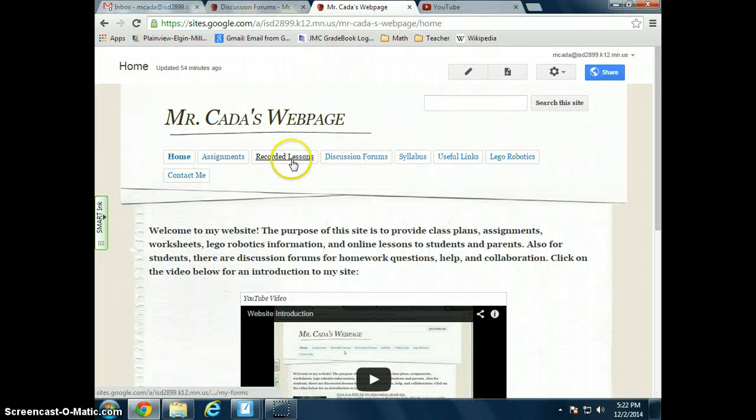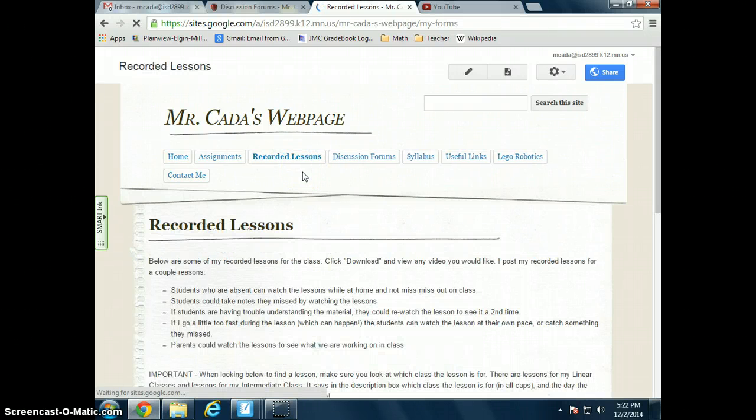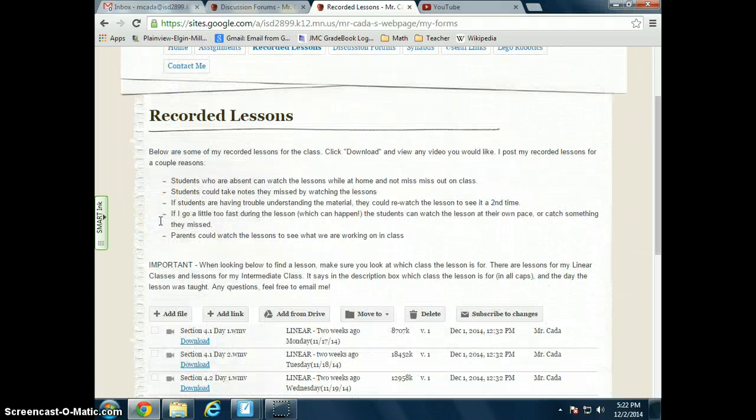The next tab is my recorded lessons tab. When I click on this, it brings up my page with all my recorded lessons. What I've done the last couple of years is record each lesson that I teach and then post it online. I have some reasons here that you can read for why I do that, but otherwise it's just explaining them.